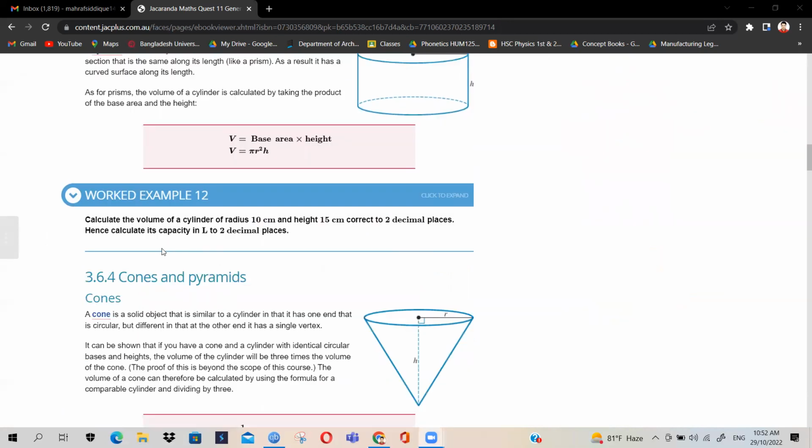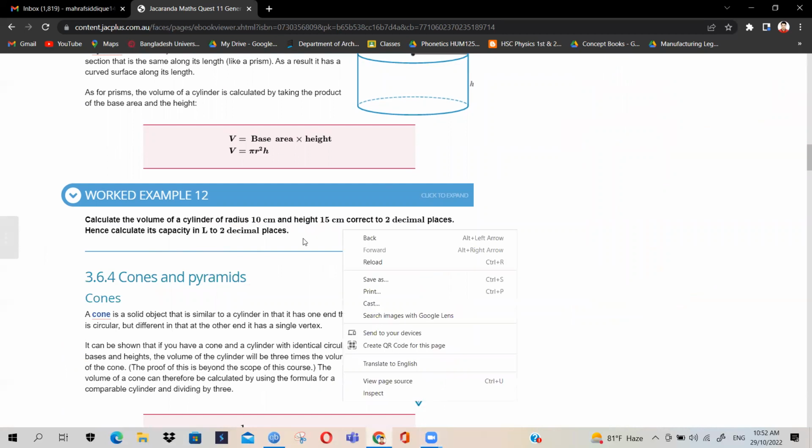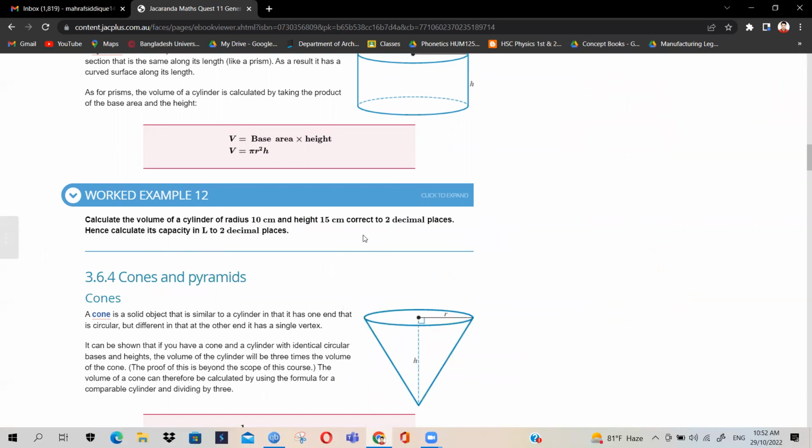Calculate the volume of a cylinder of radius 10 centimeters and height 15 centimeters, correct to 2 decimal places. Hence, calculate its capacity in liters to 2 decimal places. So first of all, you have to calculate the volume, which is pi multiplied by 10 squared multiplied by 15. So you will get some value, and the value would be in centimeters cubed.